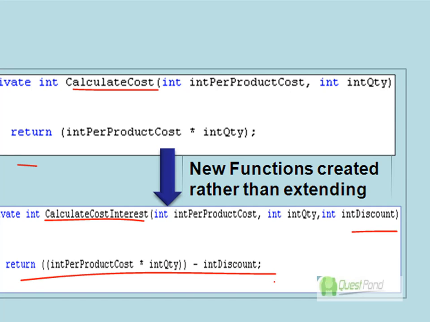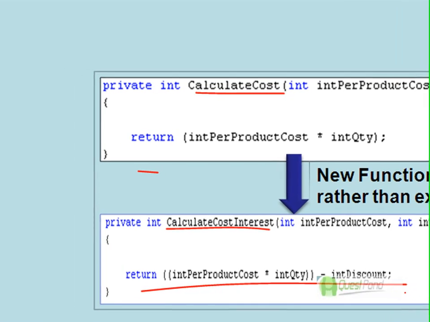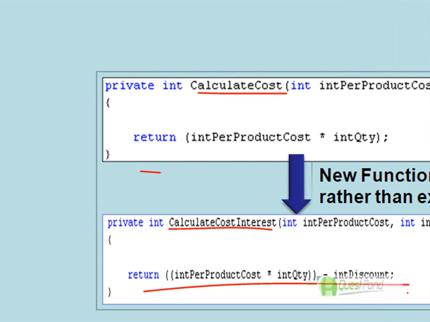So in other words, we again have to copy paste that code into a new function, create a new function, and then add new logic to it. So again we have redundant code. There is no way we can take a current function and extend it. So the other problem with functional programming was extensibility.